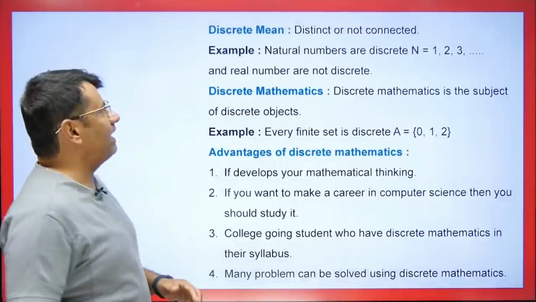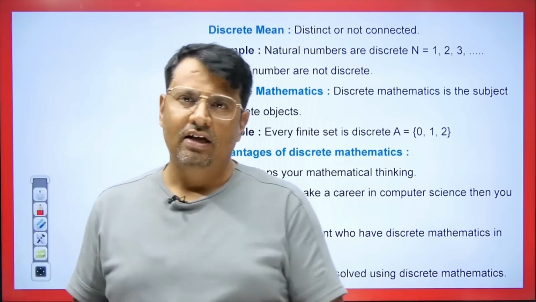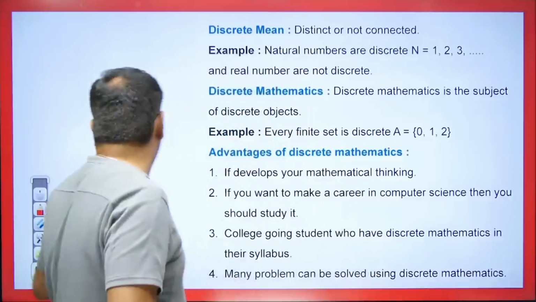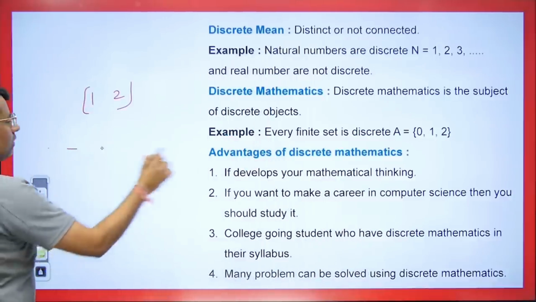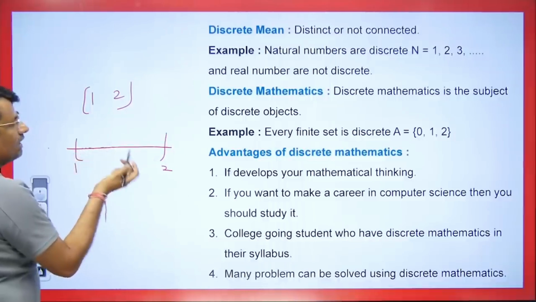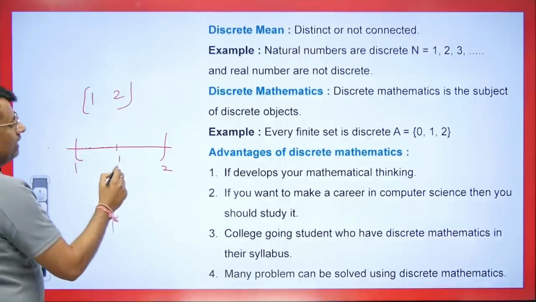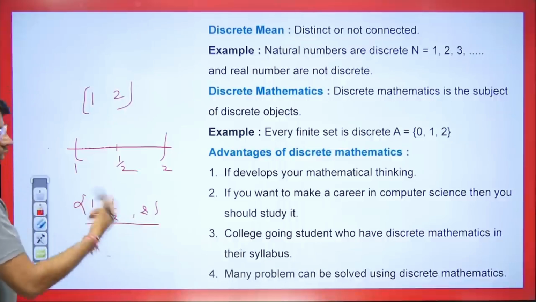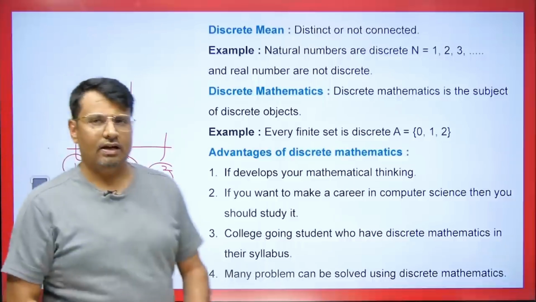What does Discrete Mathematics mean? So first of all there are two things. There is continuous and there is discrete, right? Continuous means where there is a continuous sequence, meaning there is no gap in between. Let's say when I consider an interval here, from 1 to 2. This means that in this interval from 1 to 2, every point is covered, right? So this is continuous. But if I tell you that within 1 to 2, the points we have are 1, 1 by 2 and 2 and there is no other point, meaning this set is 1, 1 by 2 and 2, except these, there are no other points, it will become discrete. Points in between are not included.